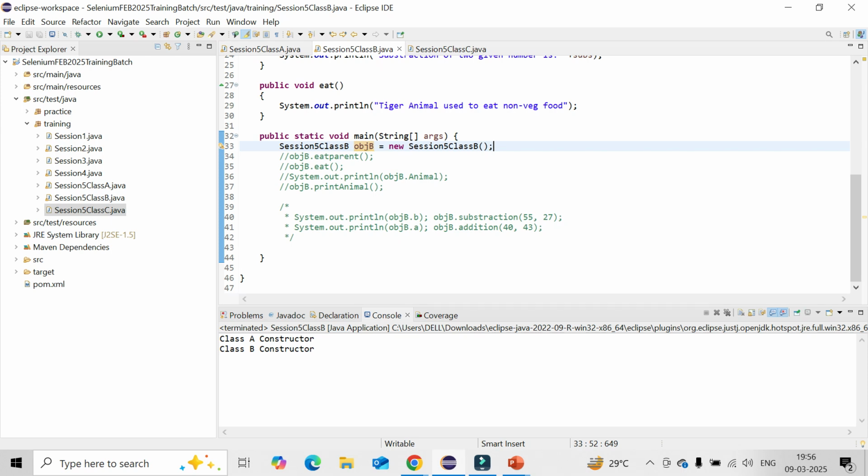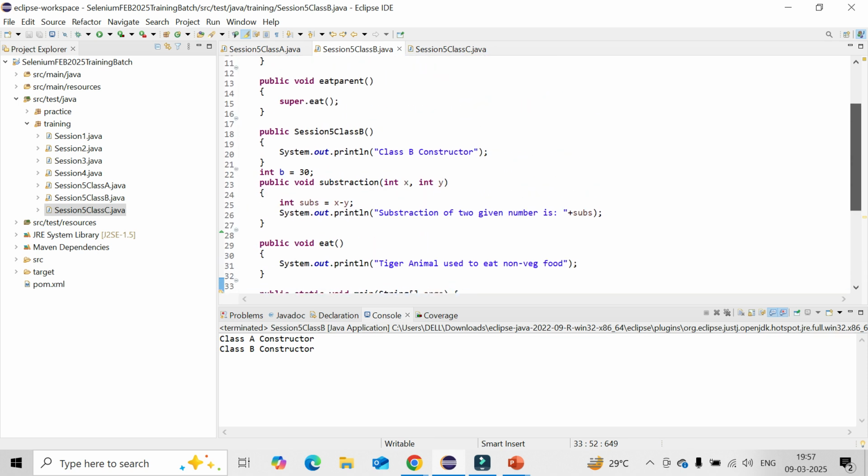So, Dada, where do we actually use this type of thing? In the real-time framework, in case I have many methods, I'll write them in the class and then directly call the constructor. Automatically all the methods will be called. I don't need to call the methods separately. Within the constructor, I'll be writing everything. Okay. Got you. Thank you.